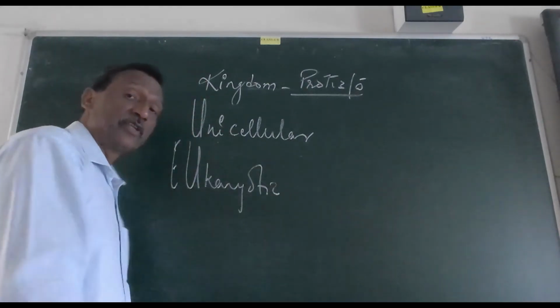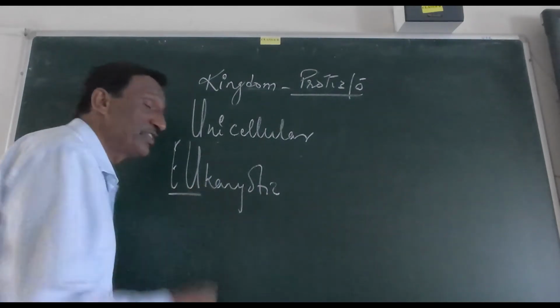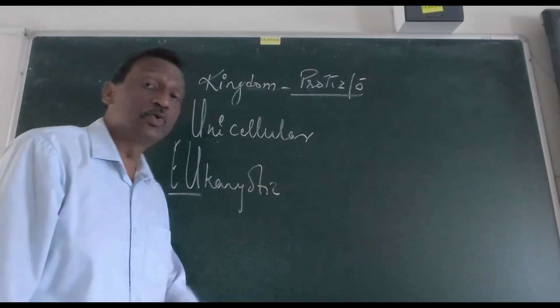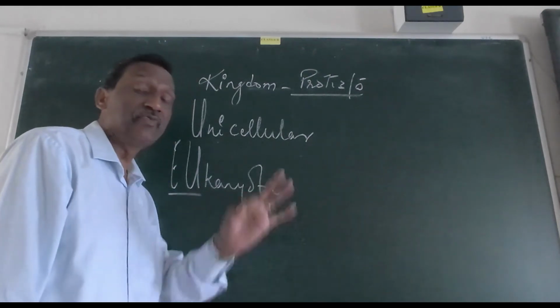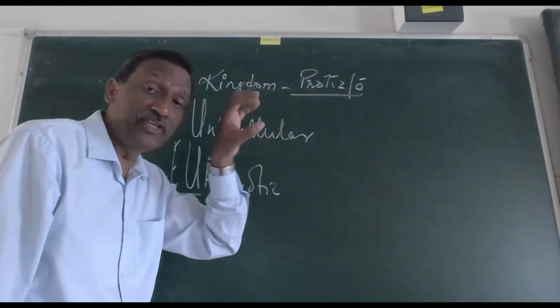Unicellular, when the body is made up of only one cell. And eukaryotic means which have got a well-defined nucleus. Well-defined nucleus. Unlike in Monera, there was no nucleus, but there was a nucleoid region.